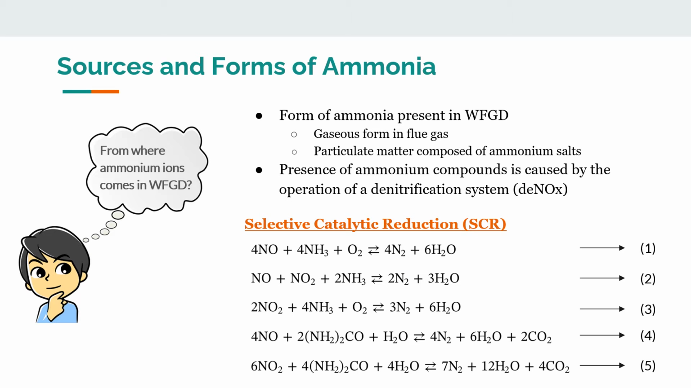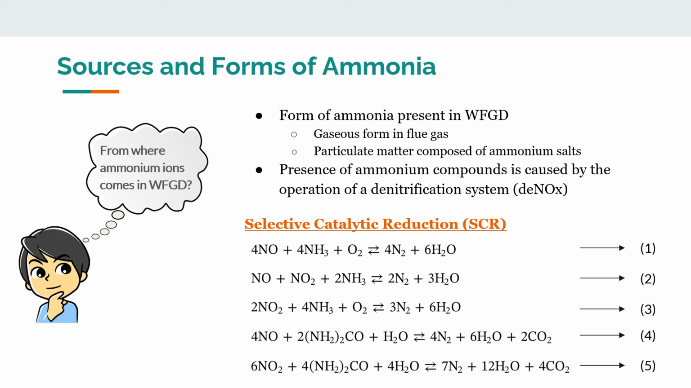Now let's talk about the source and forms of ammonia. The first question that arises in mind is from where this ammonia or ammonium ion comes in WFGD. The ammonium is present in the flue gas in gaseous form or in the form of particulate matter composed of ammonium salt. The presence of ammonium compounds is caused by the operation of a denitrification system, DENOX. For removal of nitrogen oxide, we have three main processes: selective catalytic reduction (SCR), selective non-catalytic reduction (SNCR), and ammonium salt and particulate matter.